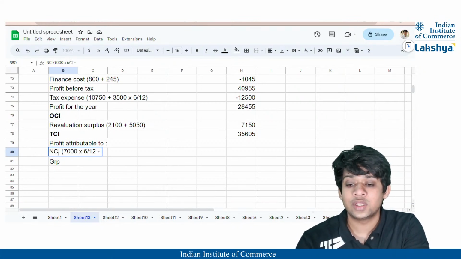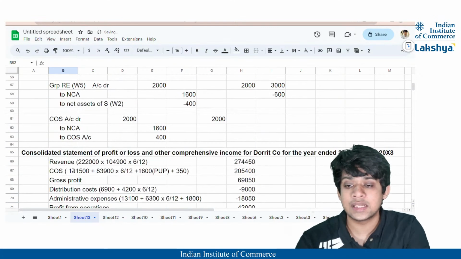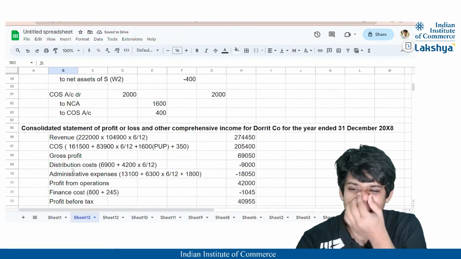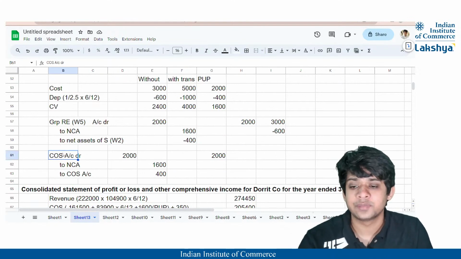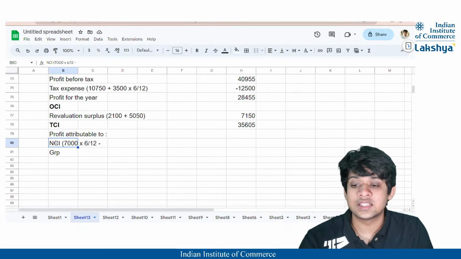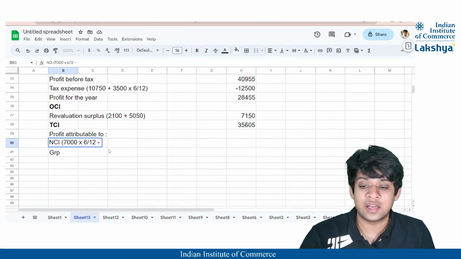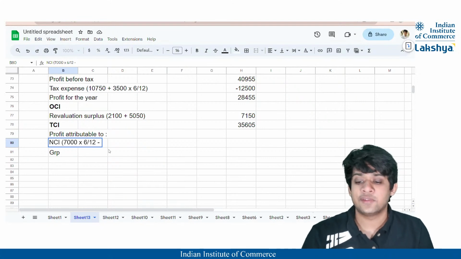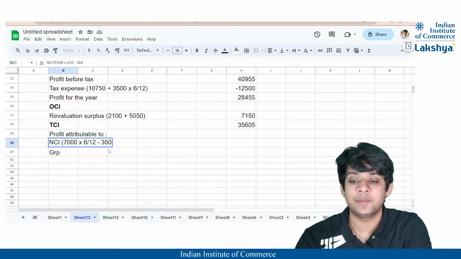From this, we are going to deduct, what we are going to deduct, guys? Here, the non-current asset transfer, correct? The non-current asset transfer is going to be deducted. What else is going to be deducted? The fair value depreciation, right? So here the fair value depreciation is how much firstly? The fair value depreciation is 350, correct?